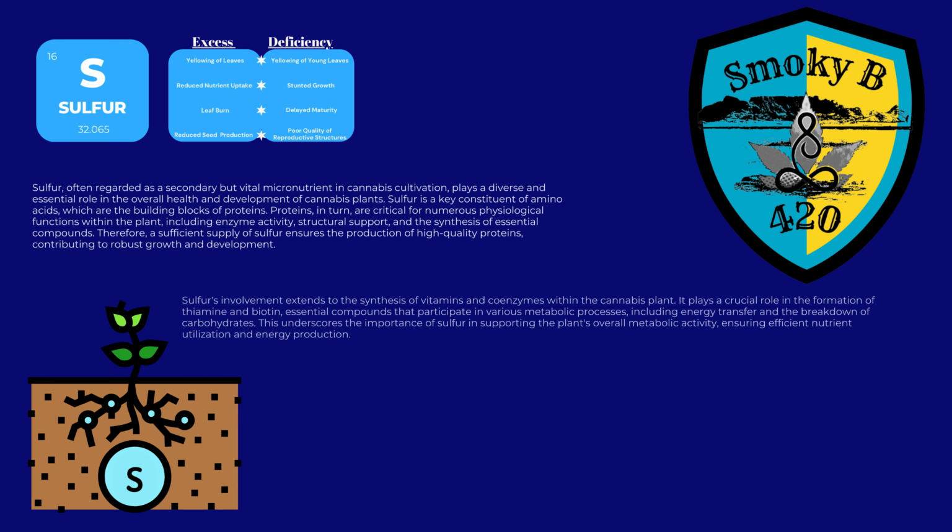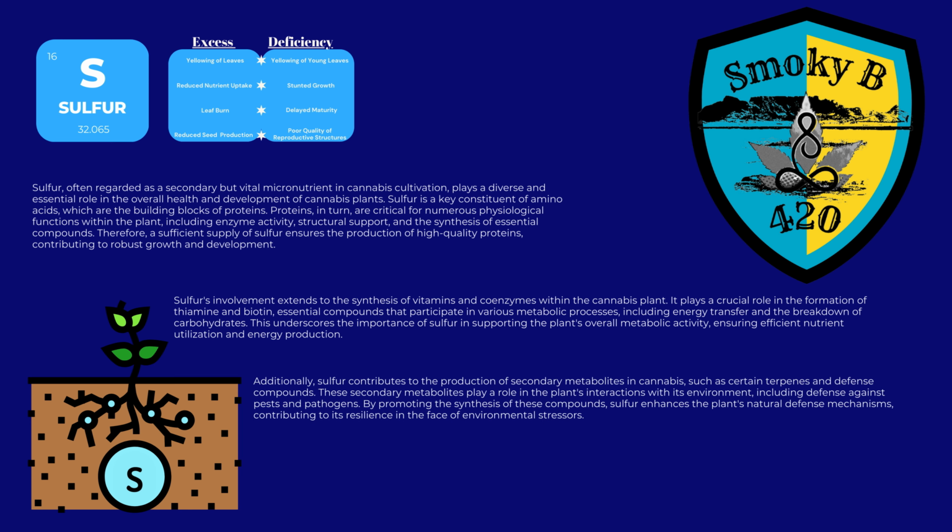Sulfur's involvement extends to the synthesis of vitamins and coenzymes within the cannabis plant. It plays a crucial role in the formation of thiamine and biotin, essential compounds that participate in various metabolic processes, including energy transfer and the breakdown of carbohydrates. This underscores the importance of sulfur in supporting the plant's overall metabolic activity, ensuring efficient nutrient utilization and energy production.